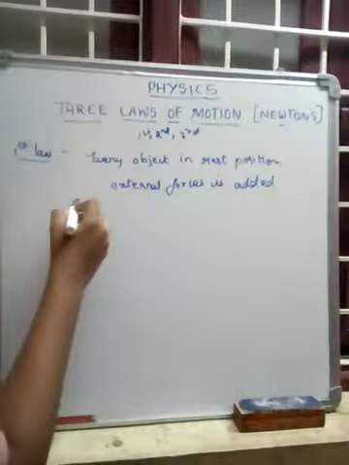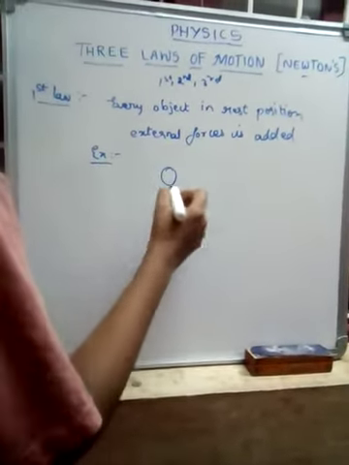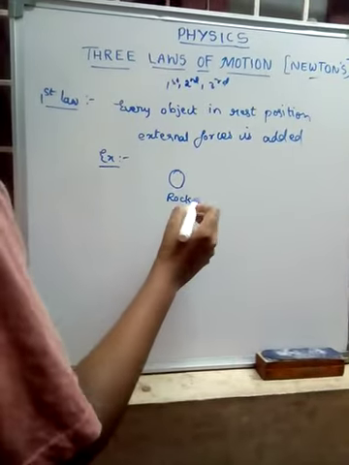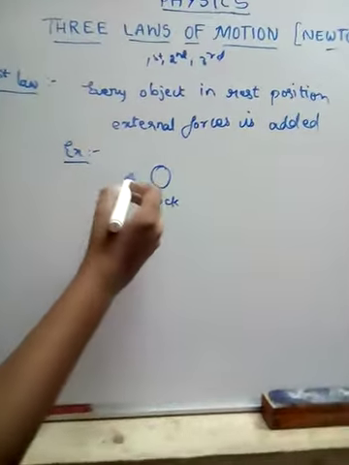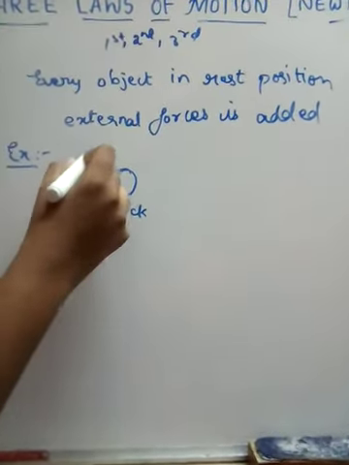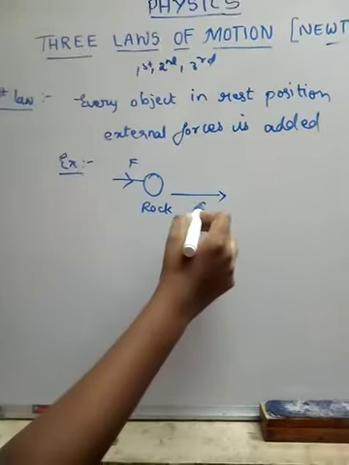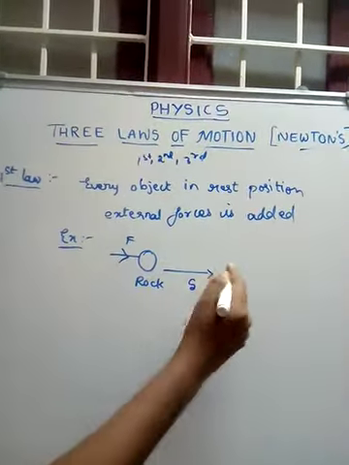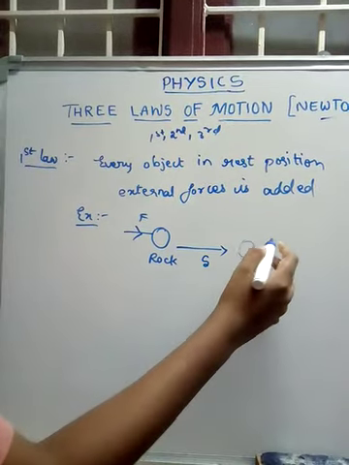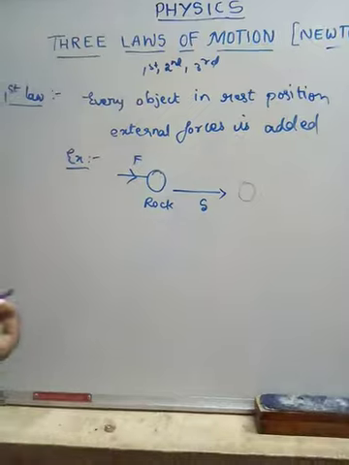Let's take an example. Think this is a rock. This is in rest position. It will be in rest position until and unless a force is applied. If force is applied, it will be in motion. Hence displacement or distance occurs here, and the rock will move in some forward or backward direction. So this is Newton's first law.